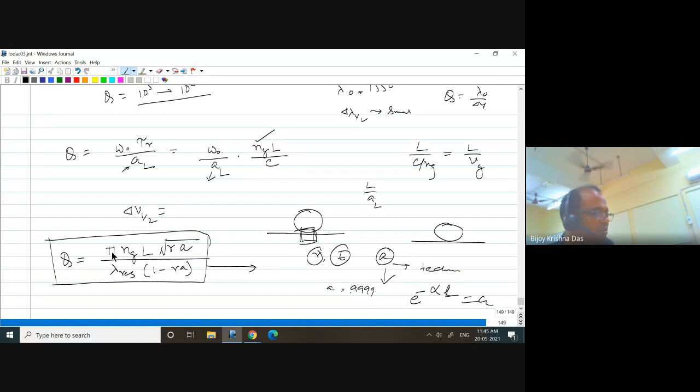One more thing you should keep in mind: here it is shown that Q is proportional to L. But in fact, it cannot be simply proportional to L, because A is also involved as you increase the length, as long as you are considering waveguide loss per unit length. And one problem is there. People could think that if waveguide loss is significantly low, you can keep increasing L more and more and get more Q value. What is the problem in it? Do you see any problem if you keep on increasing L?